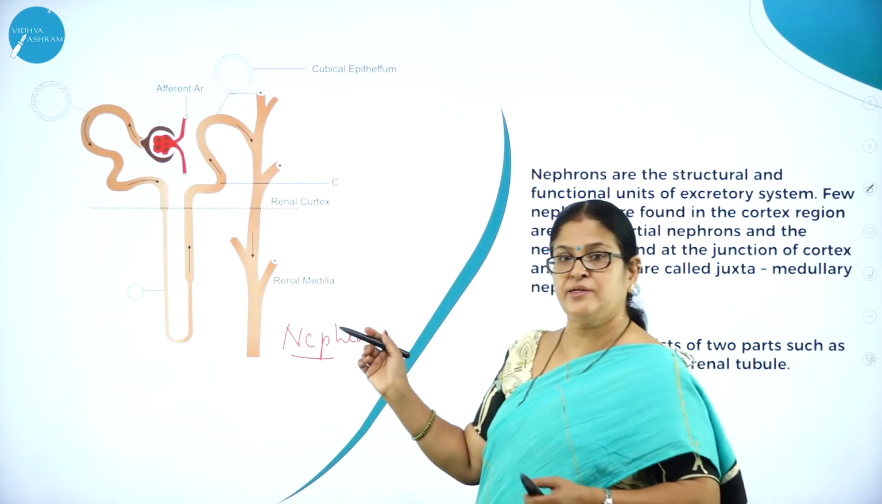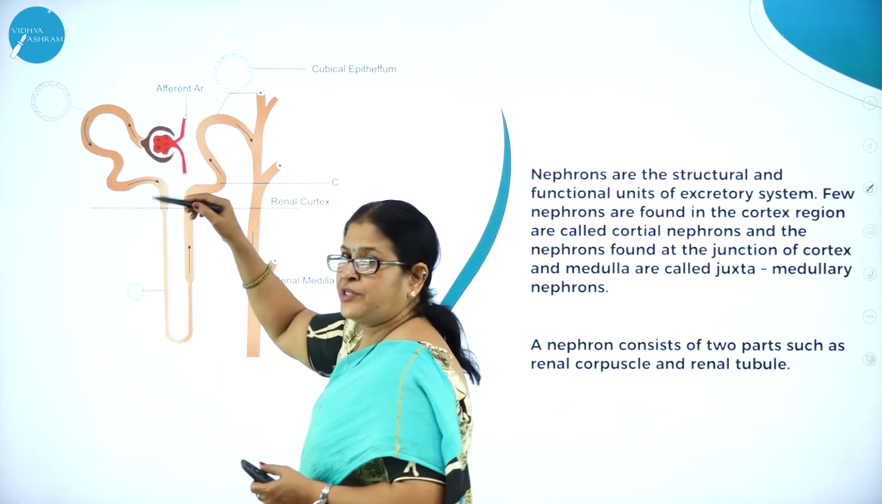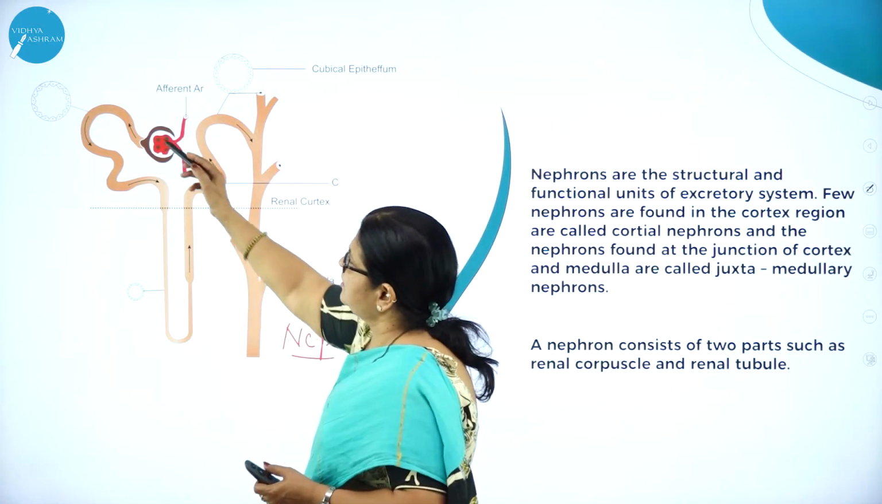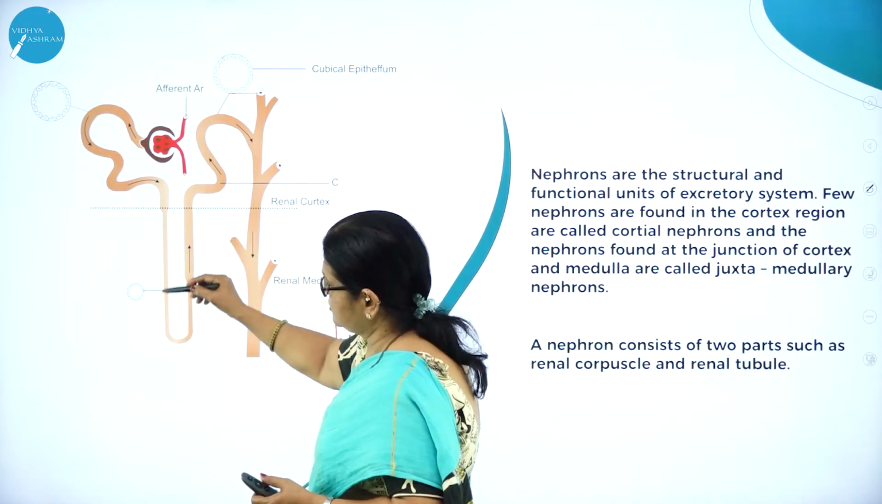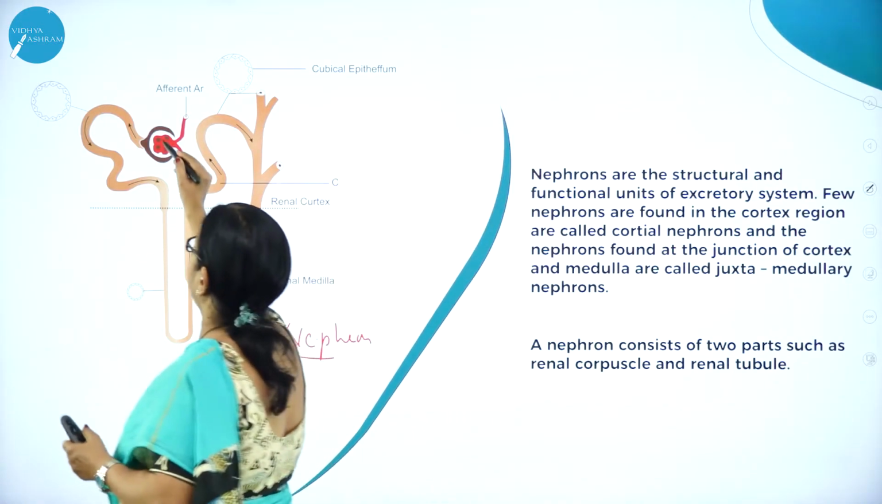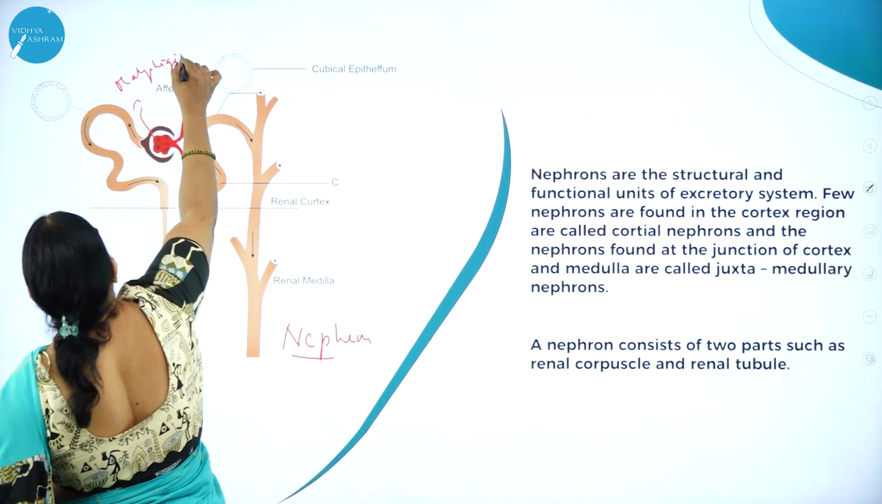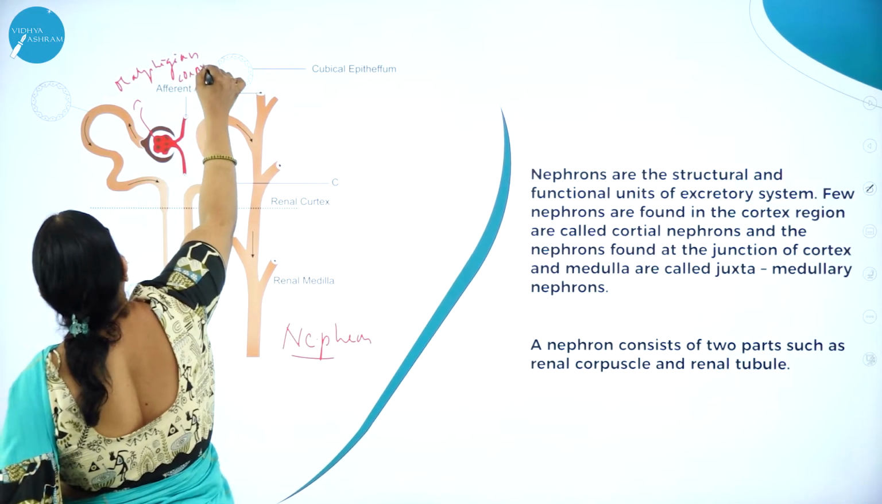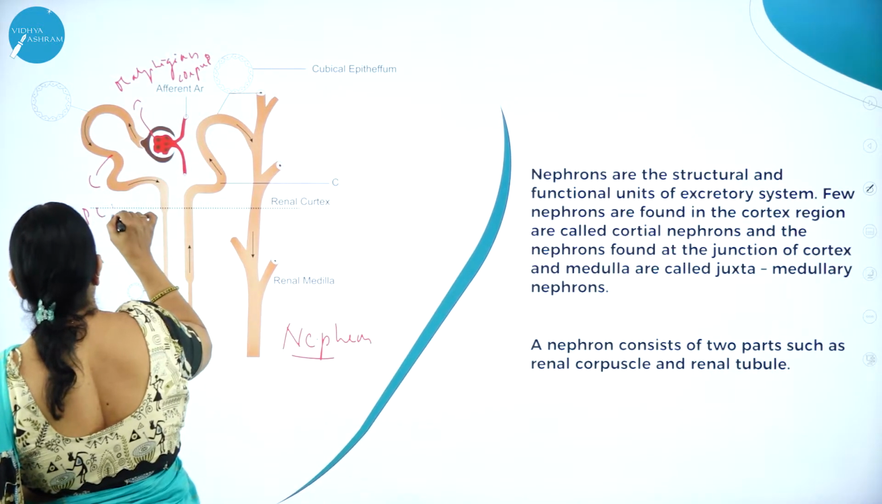Here you can see the structure of a nephron. Here you can see the Bowman's capsule. Put together it is called as renal corpuscle, also called Malpighian corpuscle. Then you can see the proximal convoluted tubule, and this is called PCT.